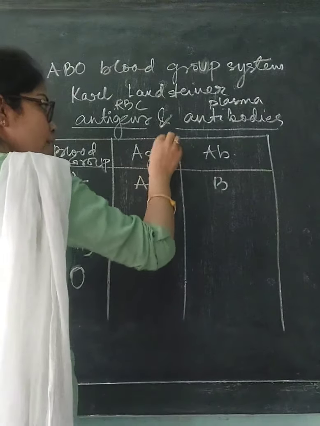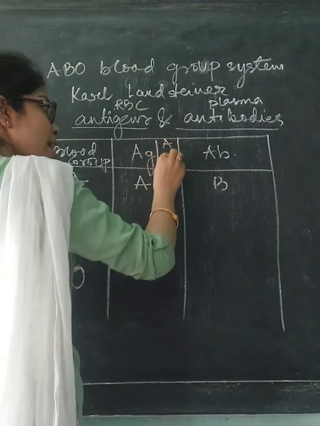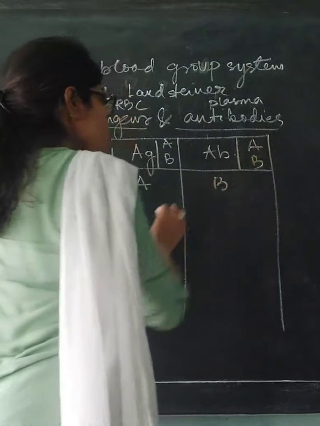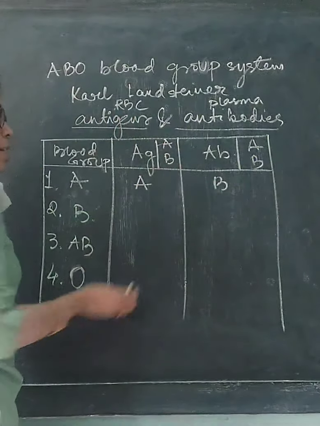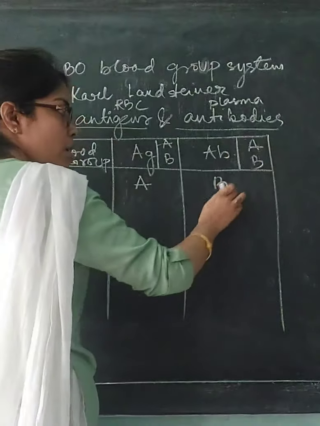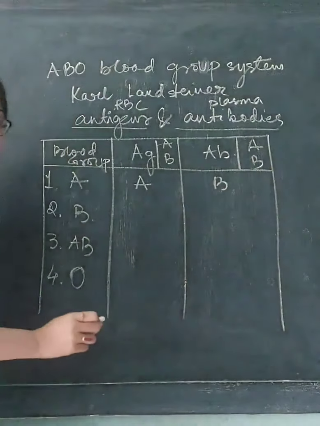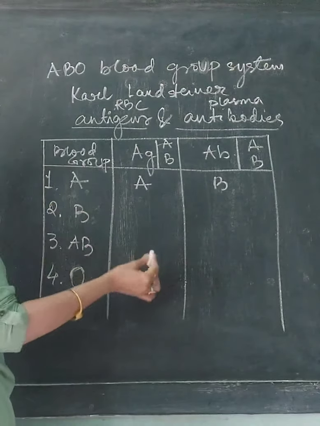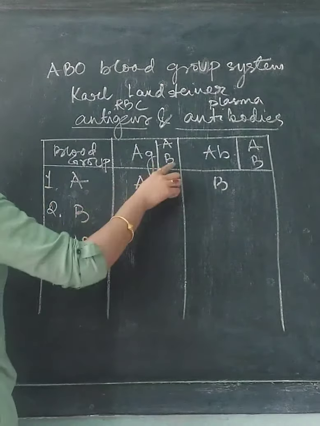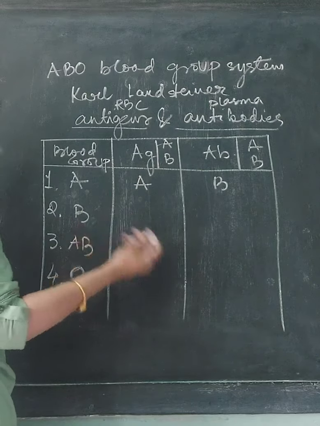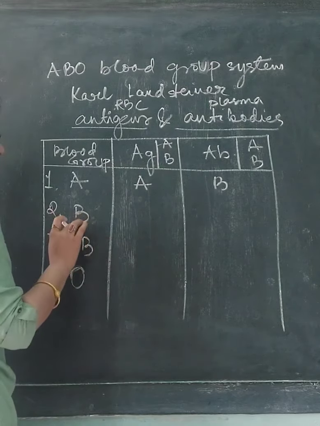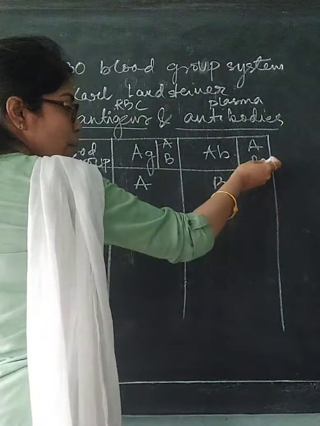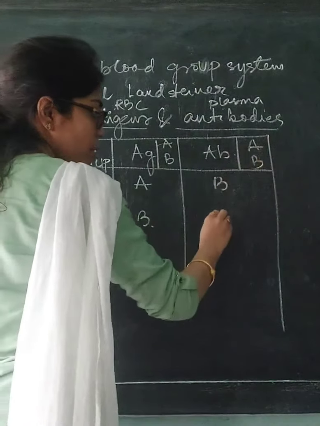Let me write here. There are 2 types of antigens, A and B, and 2 types of antibodies, A and B. So if A antigen is present, A antibody cannot be present here. So B antibody will be present here. Clear? Coming to blood group B, as I said, antigen will be according to the name of the blood group. So B blood group means B antigen. And now B antibody cannot be present, so A antibody.